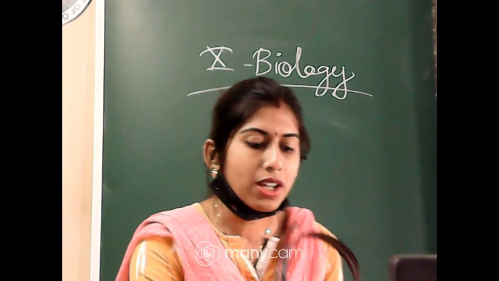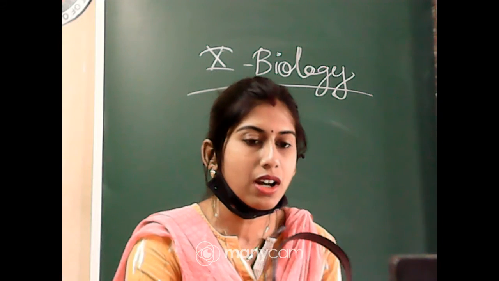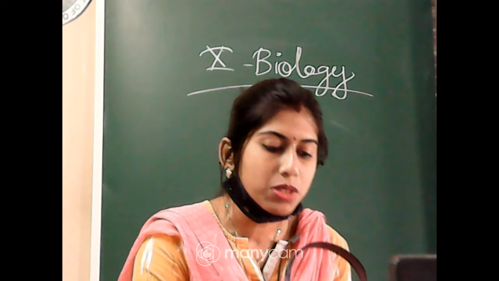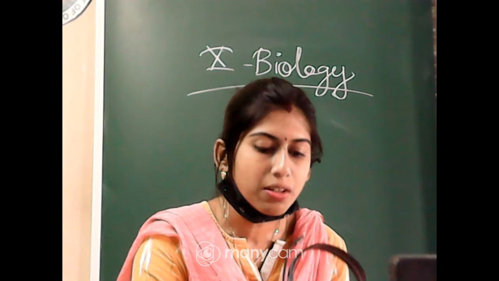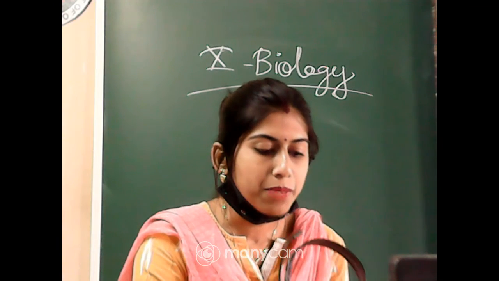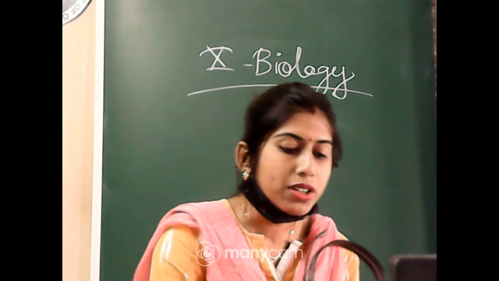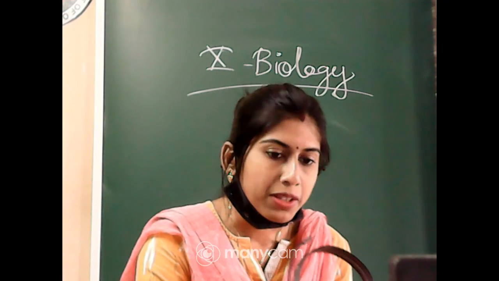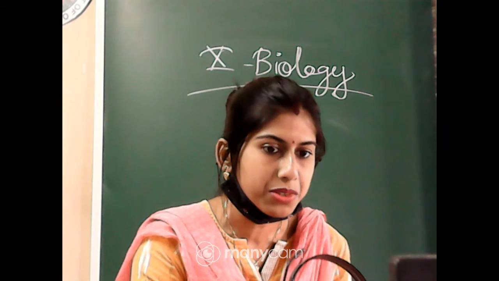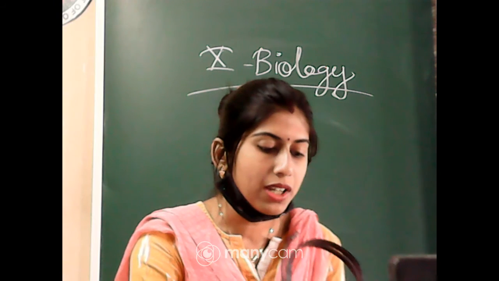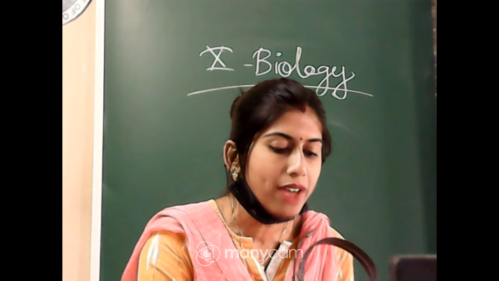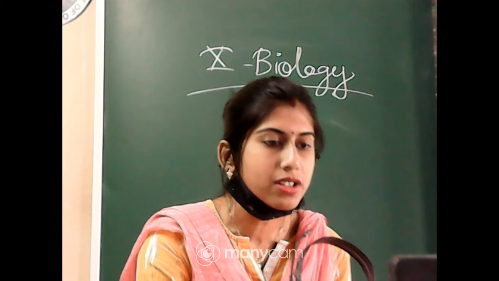As you know, in these questions a statement will be given, which is called the assertion. A statement of assertion is followed by a statement of reason, and you have to make the correct choice. Now, what are those choices? I am repeating the options. Under option A, both assertion and reason are true and the reason is the correct explanation of the assertion.